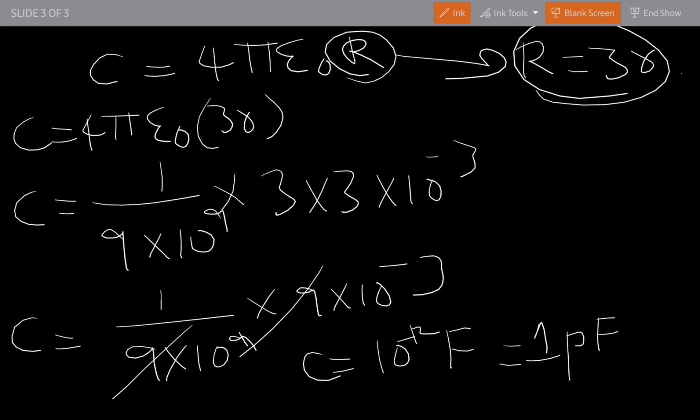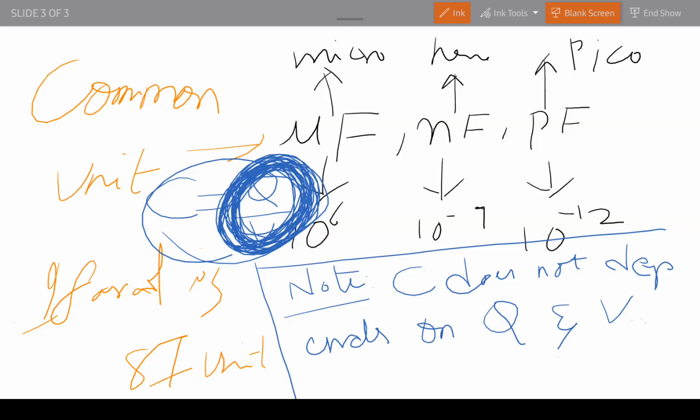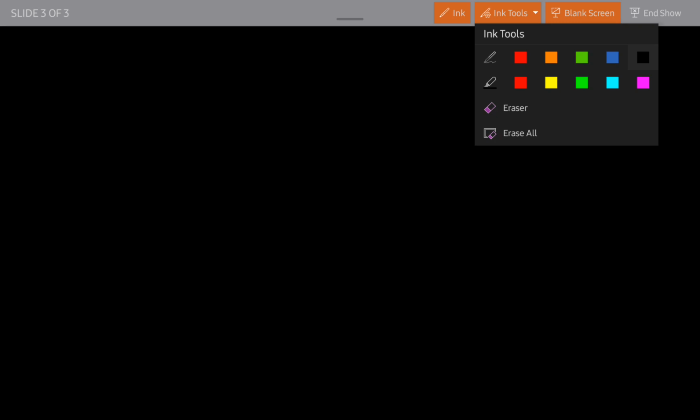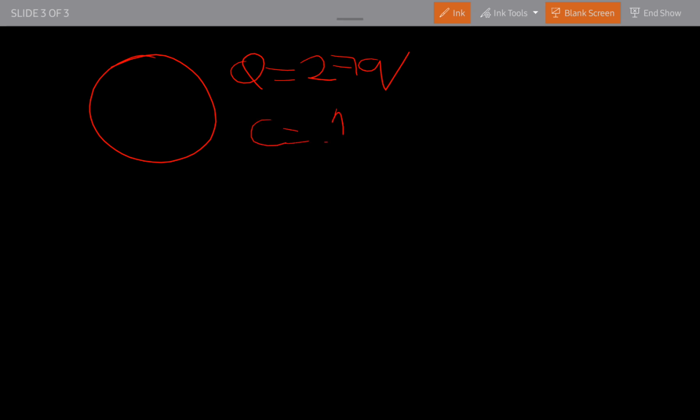Again, he told us to find the capacitance and the potential of the bigger drop. So for the potential, the bigger drop has charge Q equal to 27 q, and C equals 1 picofarad, which we got.